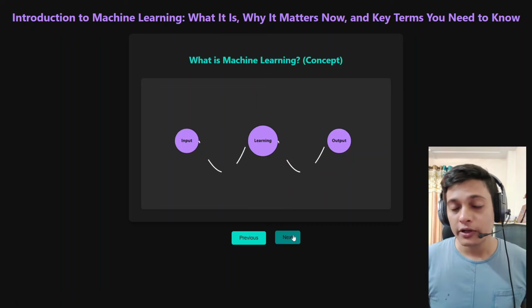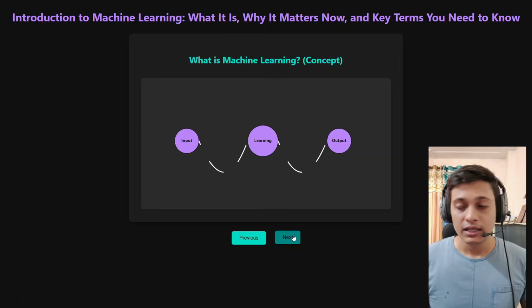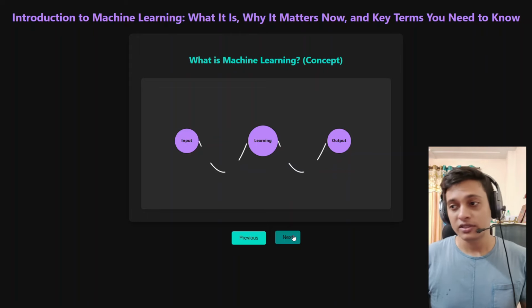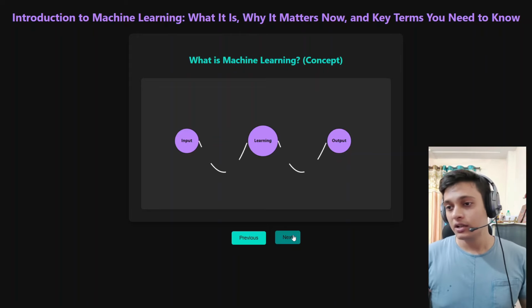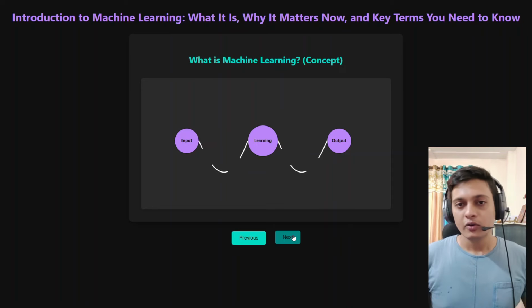We are not going to create a conventional program like we have done till now, like creating a sum of two numbers, in which we set some rules, using a plus b, then returning a plus b. We are not going to do that.